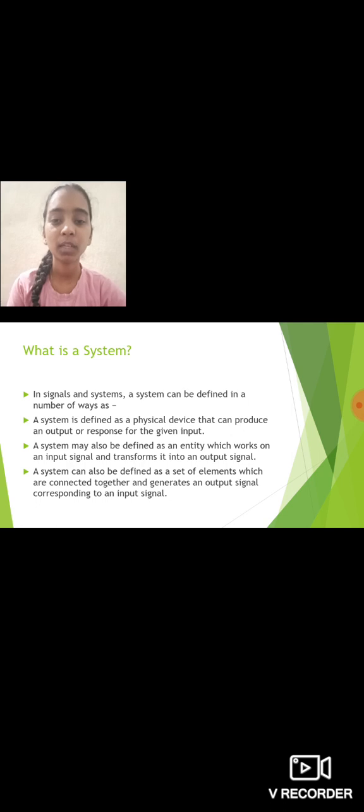What is a system? In signals and systems, a system can be defined in a number of ways. A system is defined as a physical device that can produce an output or response for the given input. A system may also be defined as an entity which works on an input signal and transforms it into an output signal. A system can also be defined as a set of elements connected together to generate an output signal corresponding to an input signal.